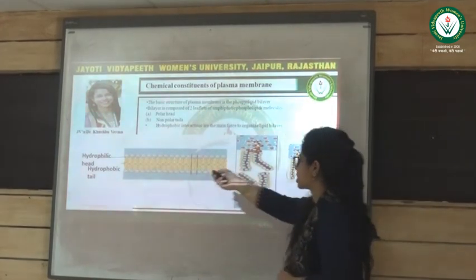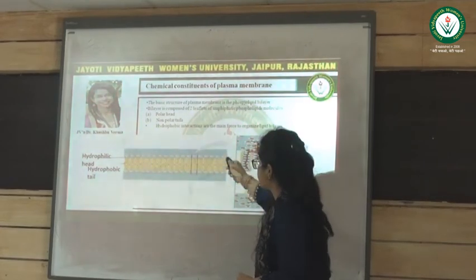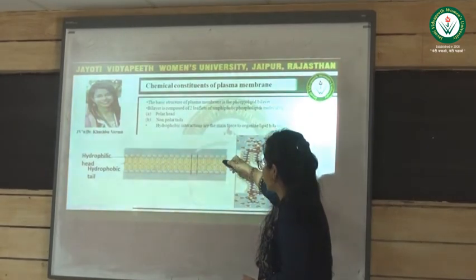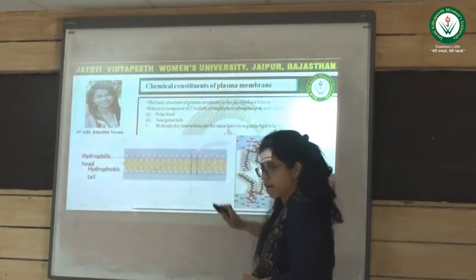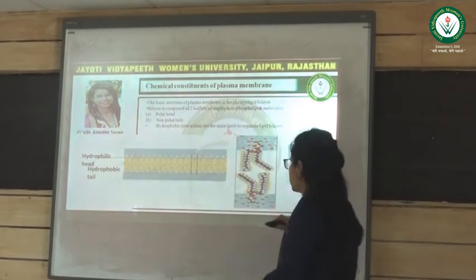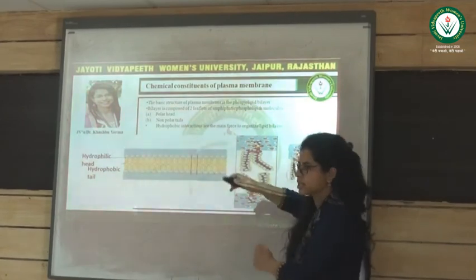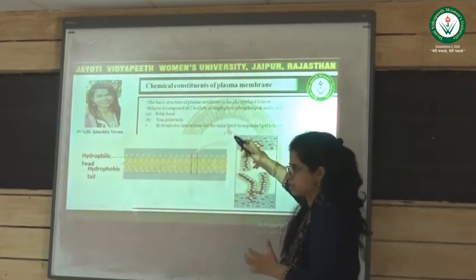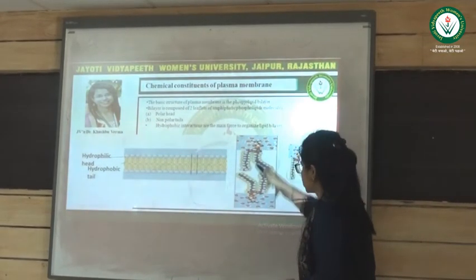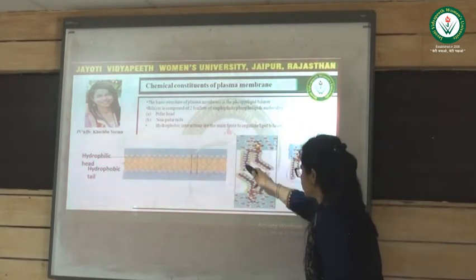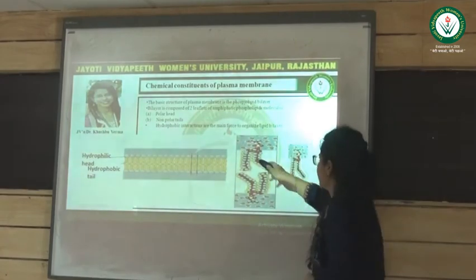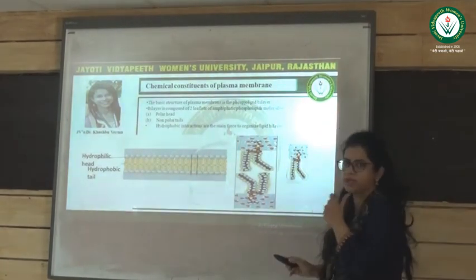Here you can see the structure of the phospholipid bilayer. This is one layer and this is the second layer. These are the polar head regions and these are the fatty acid tails. The head region is hydrophilic and the tail region is hydrophobic. That's why the tail regions are arranged inside and the head regions are arranged outside of the cell membrane. This is the detailed structure you can see. This is the head region and these are the tail regions. There are two fatty acid tails, one is linear and the second tail has some kind of a kink.